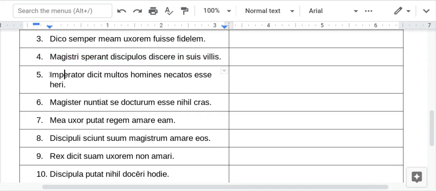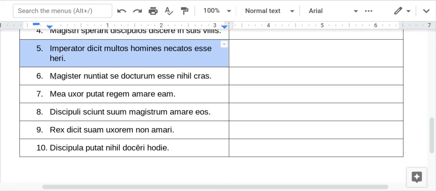Okay, number 5. The emperor says, once again, first verb is just a regular old present tense verb. The emperor says that many men, now here's your infinitive, and this one's tough to catch. This is a perfect passive infinitive. The emperor says that many men were killed or have been killed yesterday. So the emperor says that many men were killed yesterday.